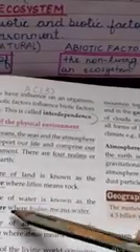Then we have discussed the four important realms or domains of the earth, that is the lithosphere, the hydrosphere, atmosphere and biosphere. The sphere of land is known as lithosphere, the sphere of water is known as hydrosphere, the sphere of air is known as atmosphere and the sphere of all the living world is known as biosphere.